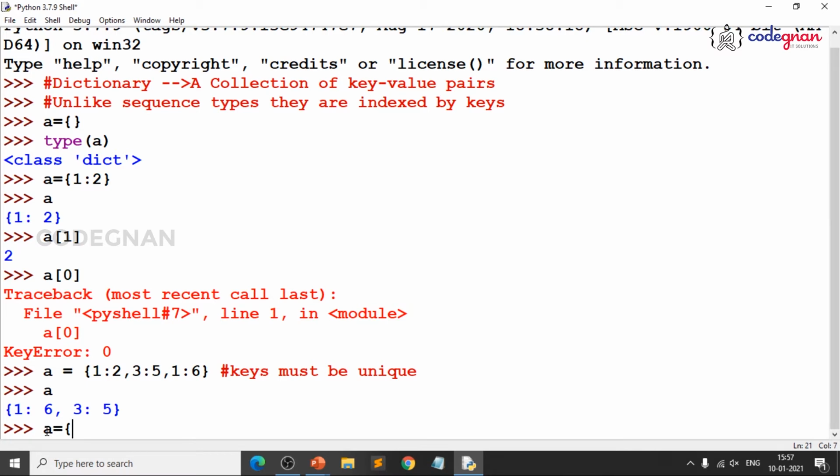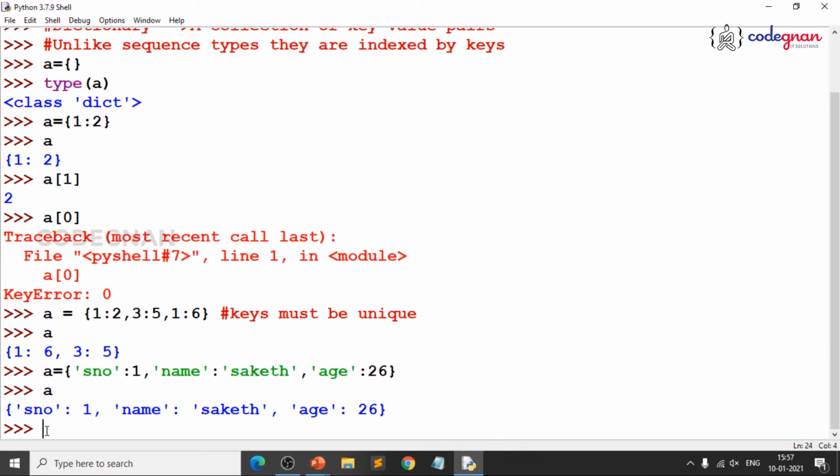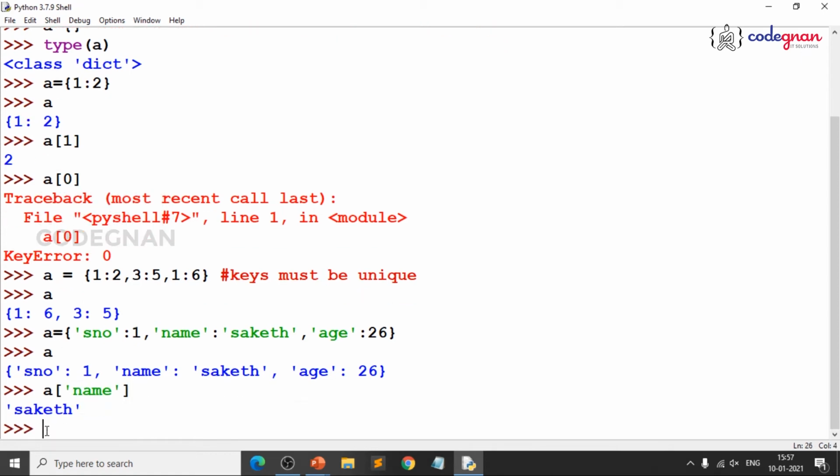You can also pass strings or tuples as keys, because those are immutable. When I give a serial number like this, it will be unique. So, I write my name, and I pass age as 26. If I give A, you get a dictionary, and there you go. How do you access that? You only access by keys. A['name'] will give the name.